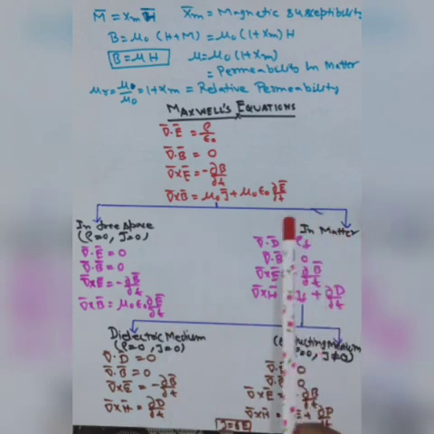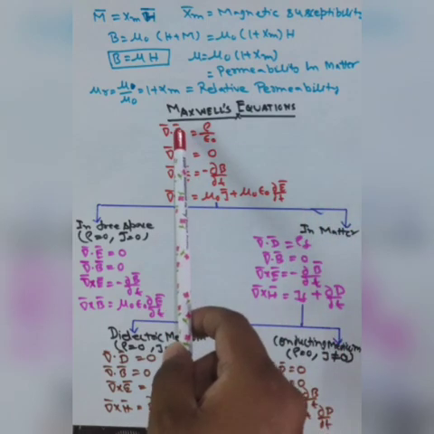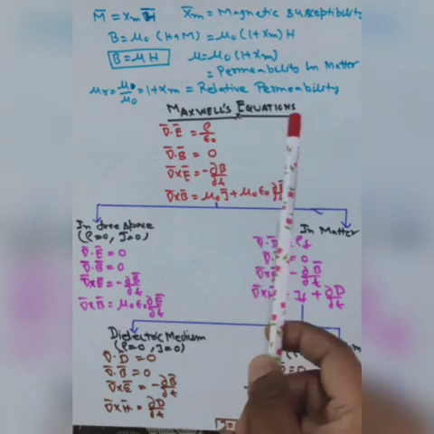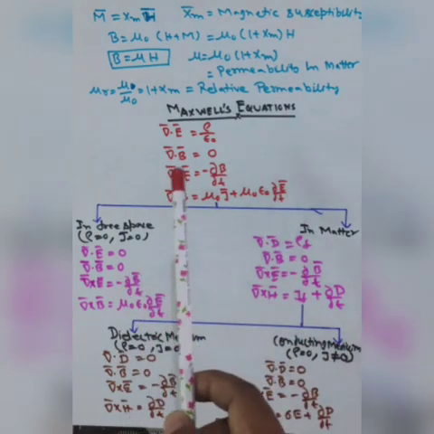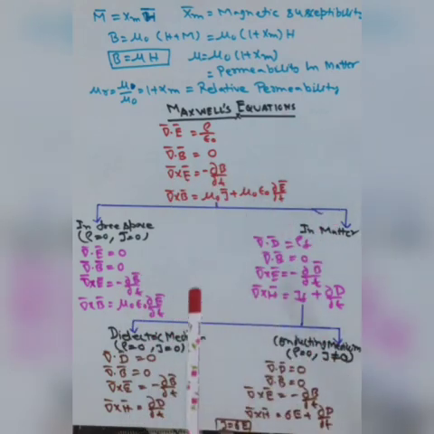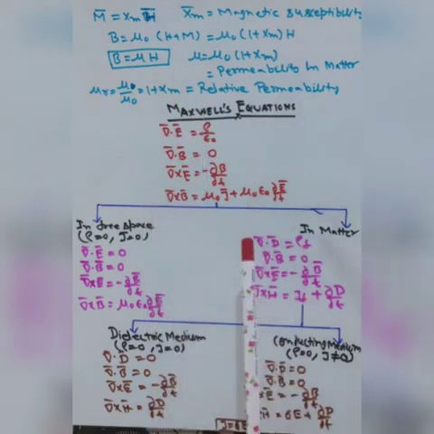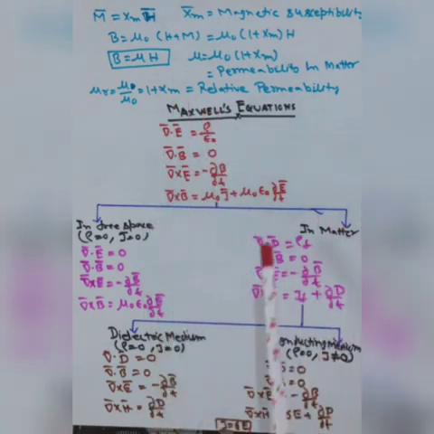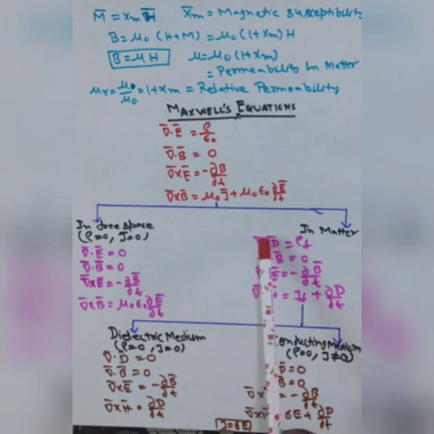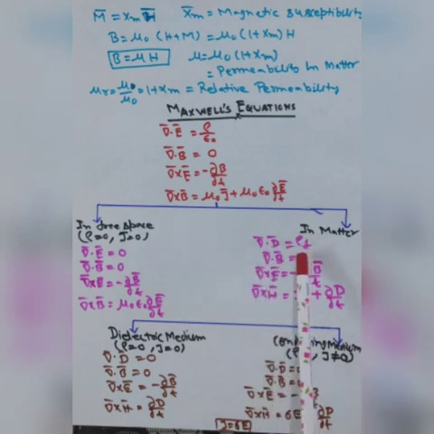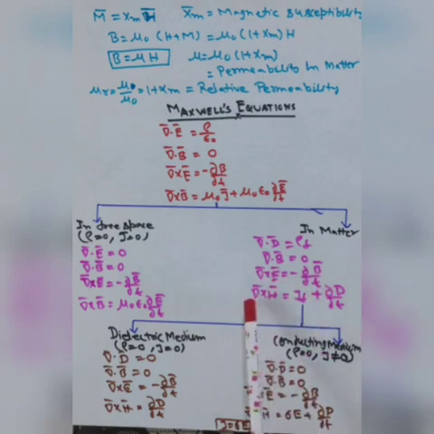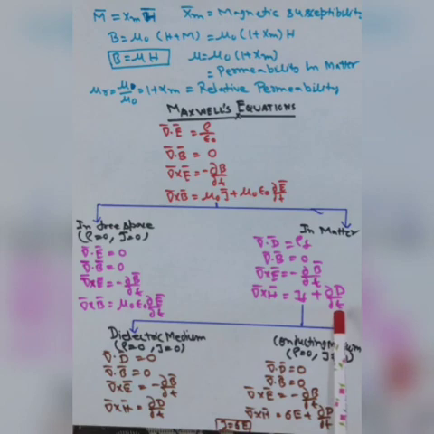But in the case of the matter, the electric field is replaced by the electric displacement D and B is replaced by H. H is the magnetic intensity. Now again we write the Maxwell equations in a matter. Del dot D is equal to rho f, del dot B is equal to 0, it is the same, and del cross H is equal to J f plus dD by dt.